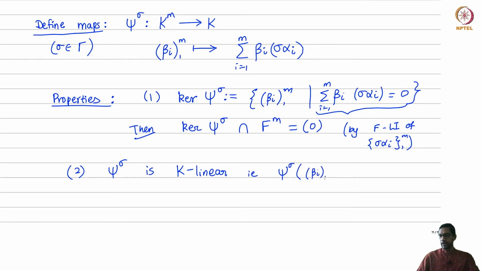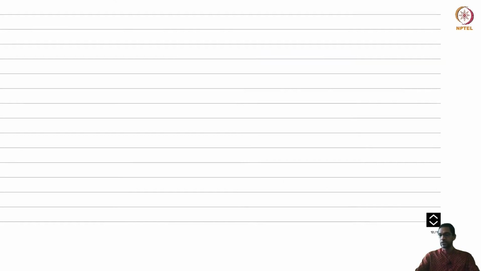So if I take beta I plus the tuple beta I dash, which means component wise addition, then it will just give me psi sigma on beta I plus psi sigma beta I dash. And that's more or less obvious, because you will substitute in place of beta I, beta I plus beta I dash, and so it will split up into two pieces. And similarly, if I replace beta I by a multiple of beta I, in fact a multiple coming from k, a scalar multiple, so that's the second property.